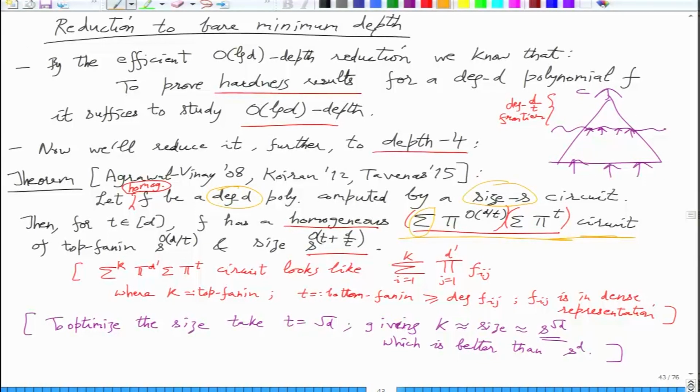Will the theorem be that we know we can't reduce it, or that if we can reduce it, then something bad will happen? No, I think it will be an unconditional result. We will show that for iterated matrix multiplication, for which there is obviously a small arithmetic circuit that can do the multiplication, there is a lower bound of s to the square root d for homogeneous sigma pi representation.